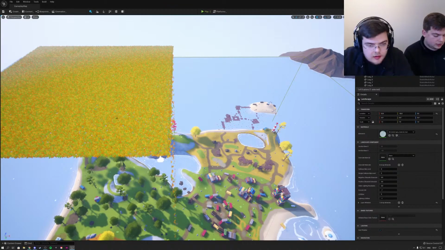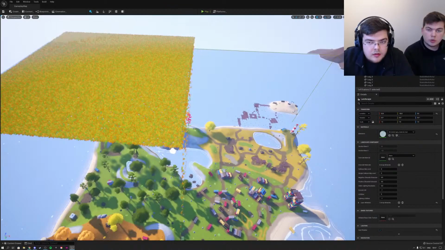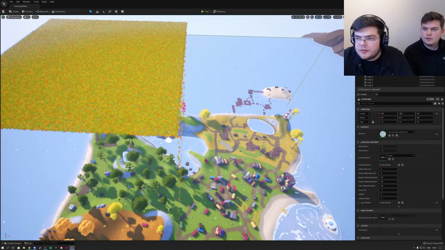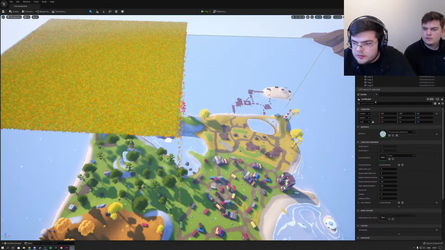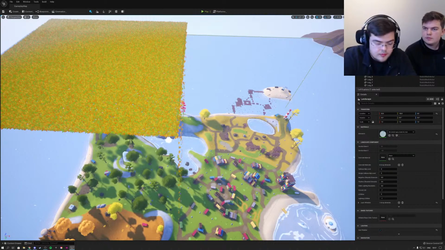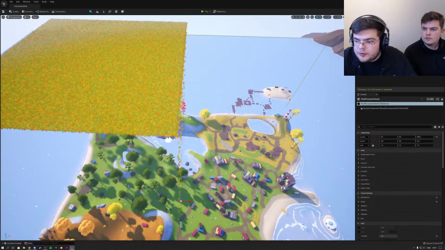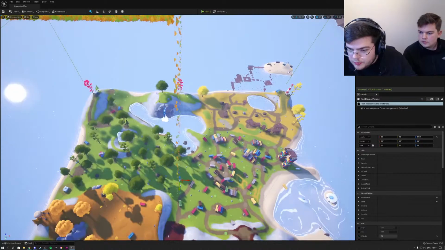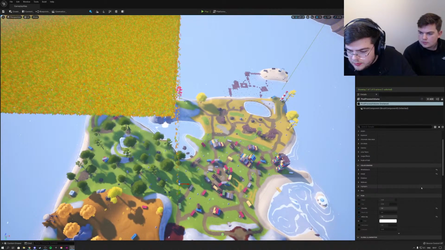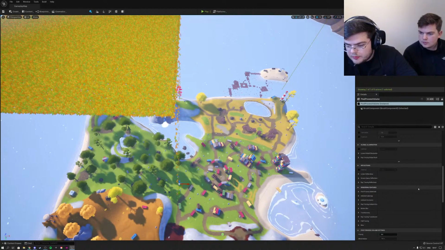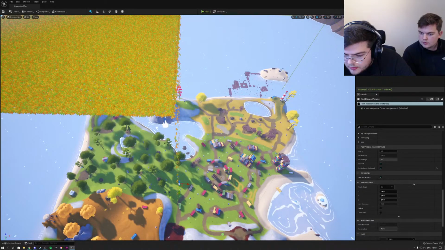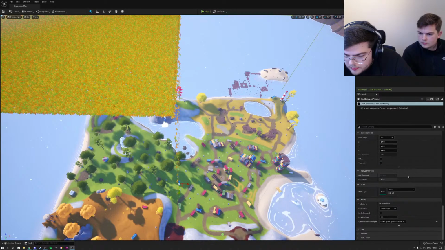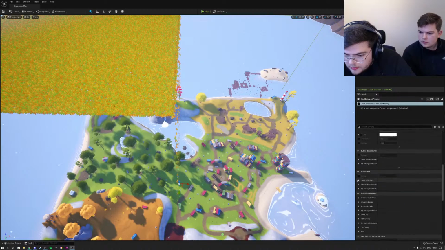Apostolis says Lumen is on post process. Oh, post process. Okay. So can we just change that here? So in our post process volume, Lumen is on. Okay, let's check if we can find it. Maybe you can search in details for Lumen? Yeah, Lumen reflections. We have Lumen reflections.